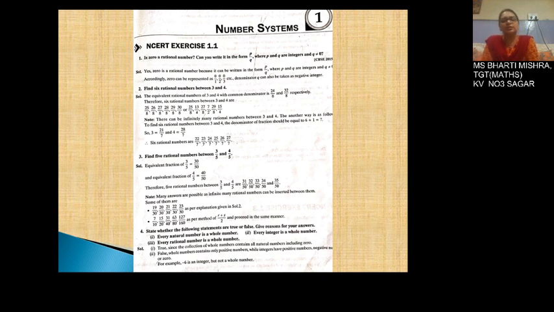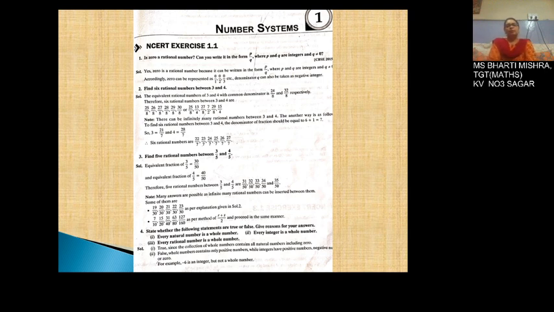So what you will do is, take 3 upon 5 and multiply the numerator and denominator by 10. So 3 upon 5 comes to be 30 upon 50, and the equivalent fraction 4 upon 5 can be converted as 40 upon 50.